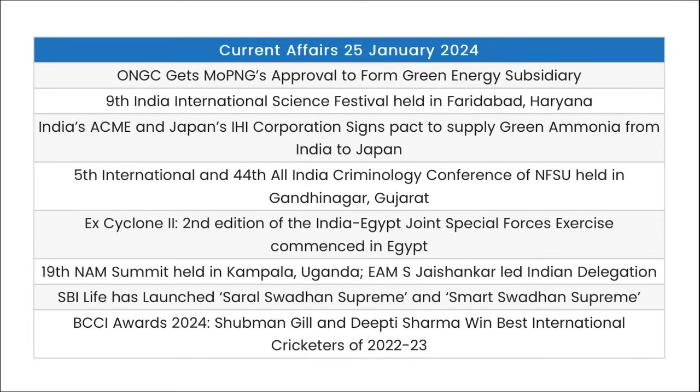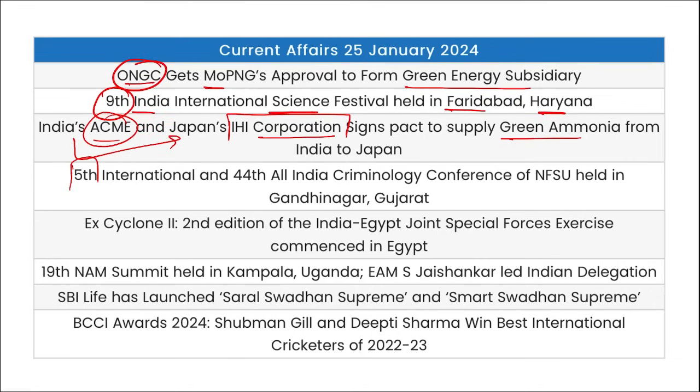So friends, these were your important current affairs for the day. Now let's go for a quick one-liner revision. ONGC gets Ministry of Petroleum and Natural Gas approval to form Green Energy subsidiary. 9th India International Science Festival held in Faridabad, Haryana. India's ACME will be supplying green ammonia to Japan's IHI Corporation. 5th International and 44th All India Criminology Conference of NFSU was held in Gandhinagar, Gujarat.